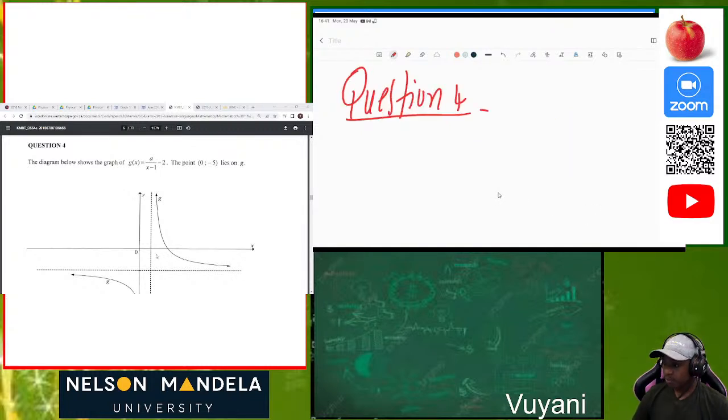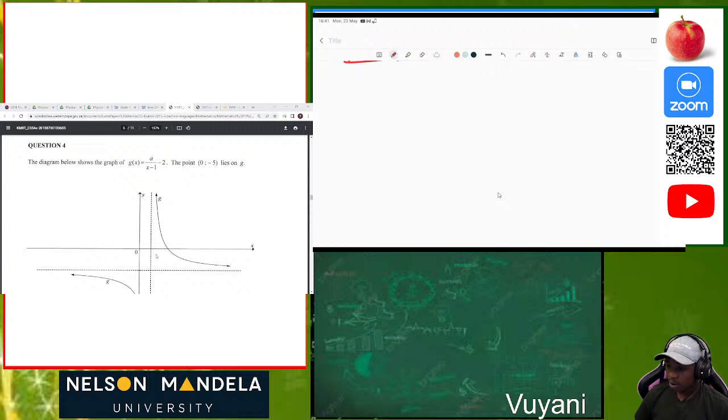Okay, great. Now, question 4. Now, 4.1, they asked us one question. They asked us the first question, determine the range of the function. How can we determine the range of the function? So analyzing the question before we write 4.1, let's analyze it.